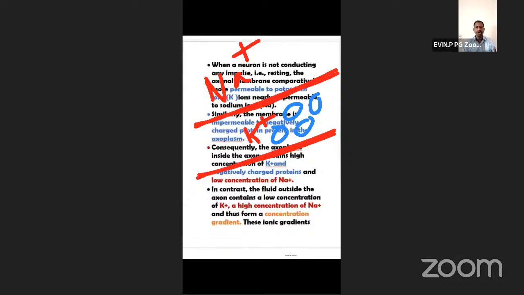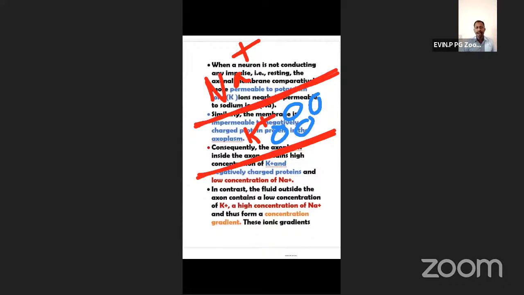So, even though potassium ions are found inside the cell, due to the presence of these negatively charged ions inside the cytoplasm, what charge will be there? Yes, negative charge, because the number of negatively charged proteins is numerous.